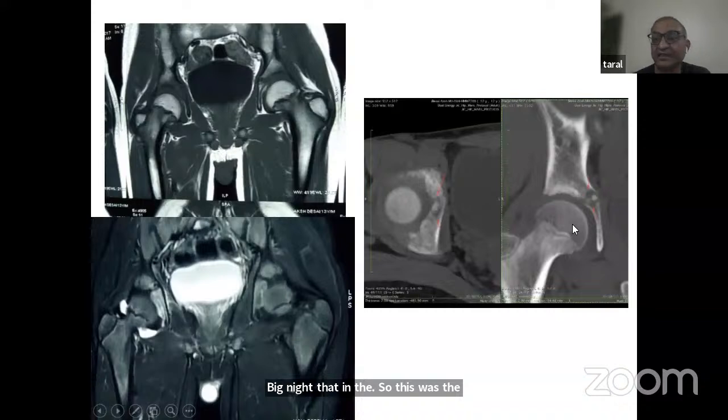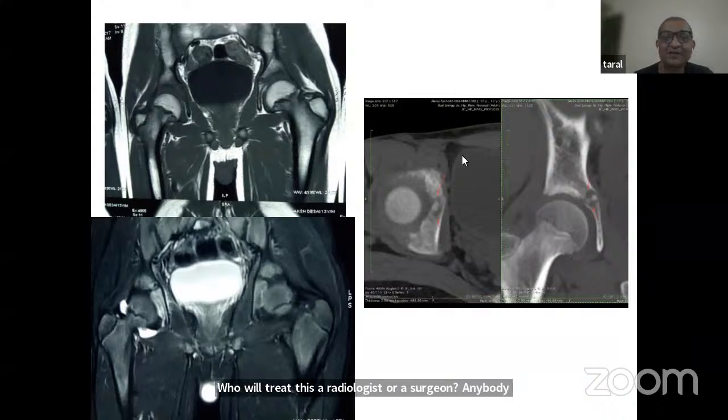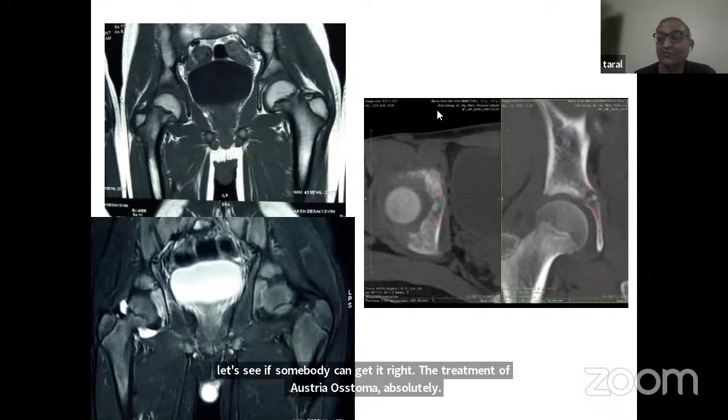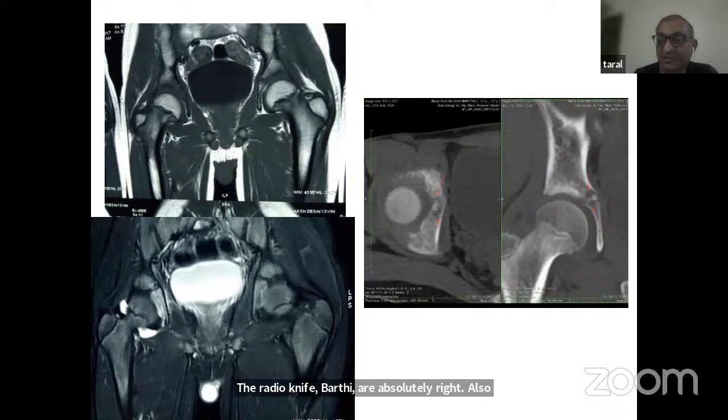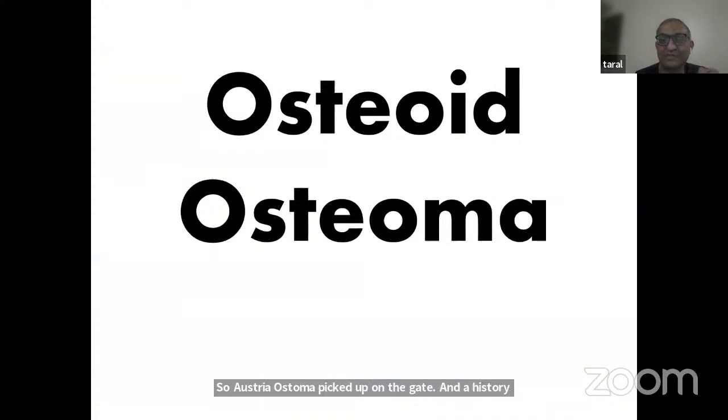And anybody knows what is the treatment of choice? Who will treat this? A radiologist or a surgeon? Anybody? Put it on the chat again, and let's see if somebody can get it right. The treatment of osteoid osteoma, absolutely. The radio knife, Bharti, you're absolutely right. Also known as radio frequency ablation. You don't need to operate these tumors. You just burn the tumor with radio frequency ablation with a CT scan, and they will be absolutely fine. So osteoid osteoma picked up on the gait and a history and confirmed on a CT scan.